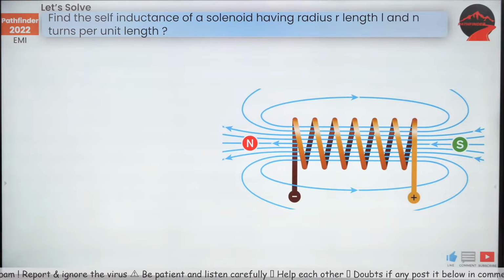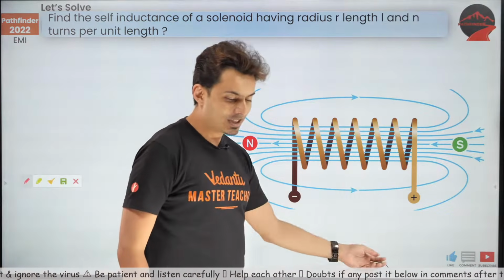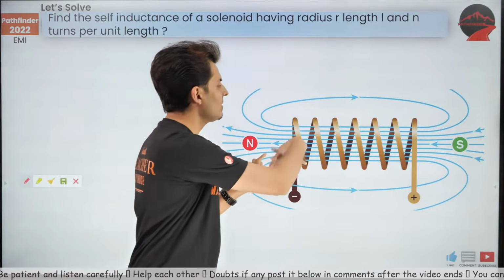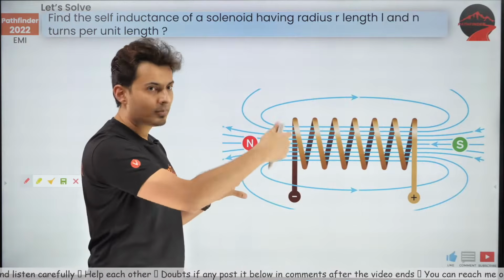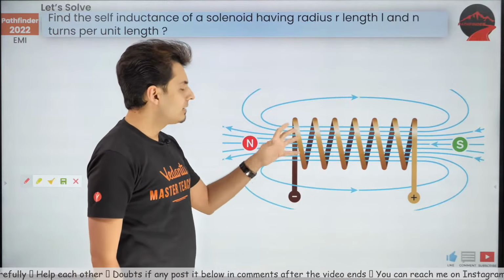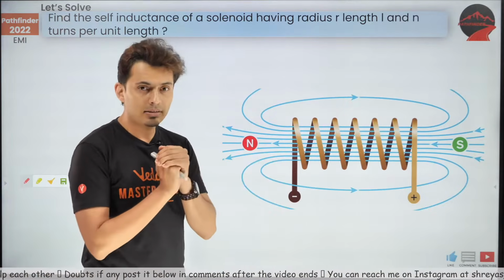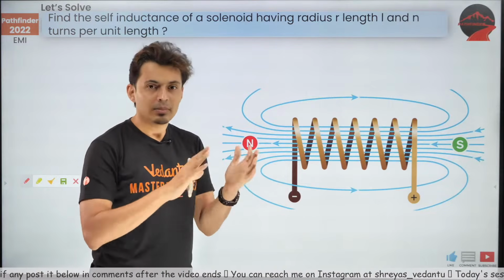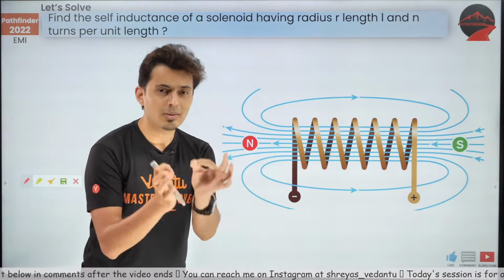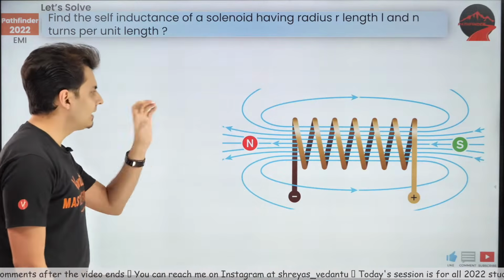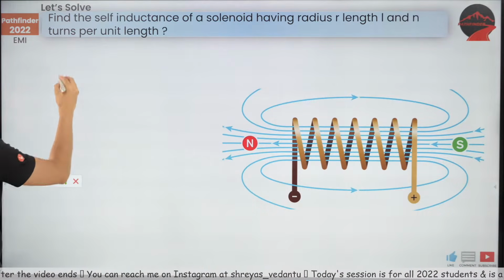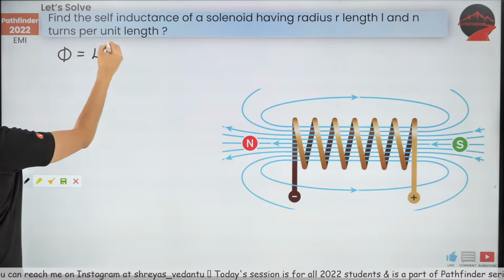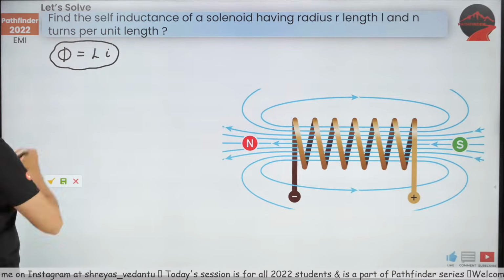Don't worry. Okay. Chalo. Let's go to the question where we have to actually find the inductance of a solenoid. Solenoid is nothing but a number of coils turned one after the other, and the question says find the inductance. Obviously, any coil, choke or inductor means the same thing. Even a solenoid is an inductor. How do you find the inductance? The logic is simple. Just try to figure out phi is equal to Li. Somehow try to get it in this form.